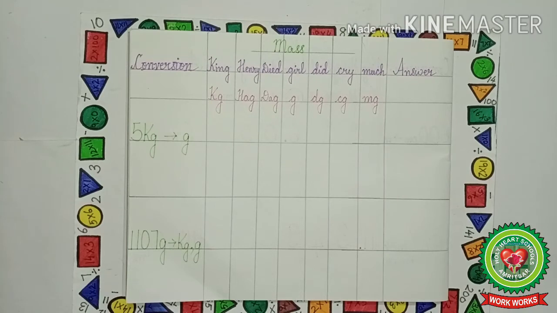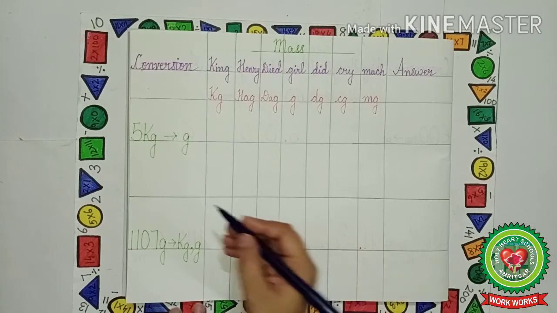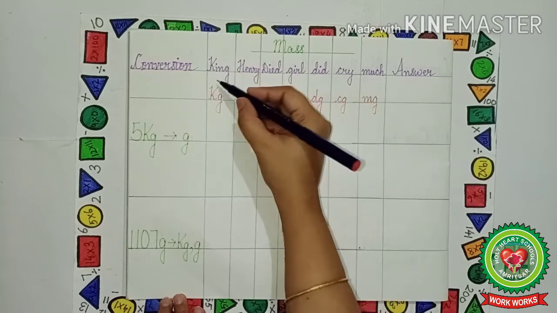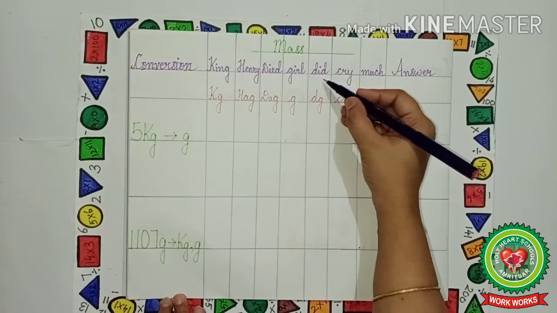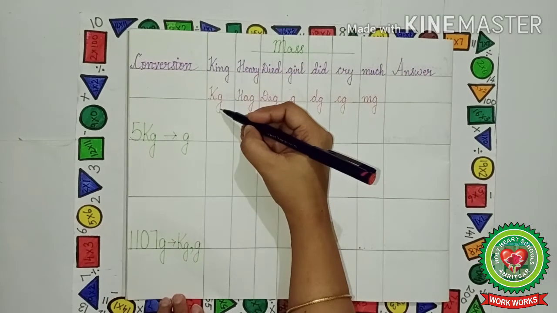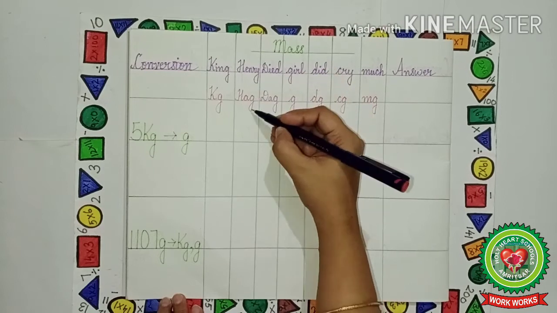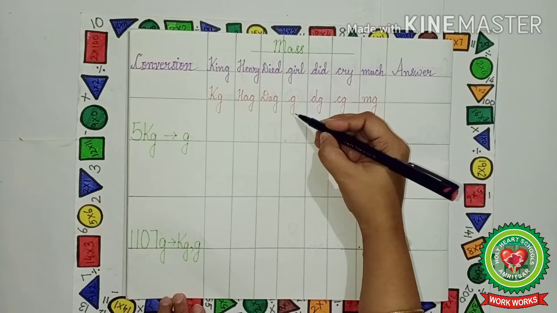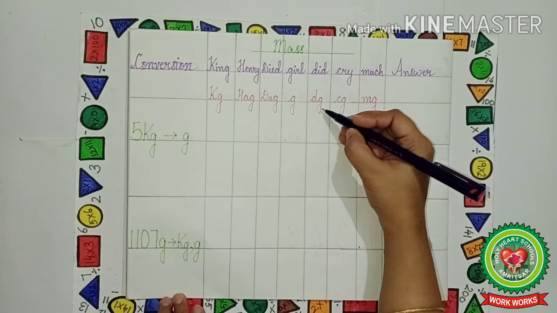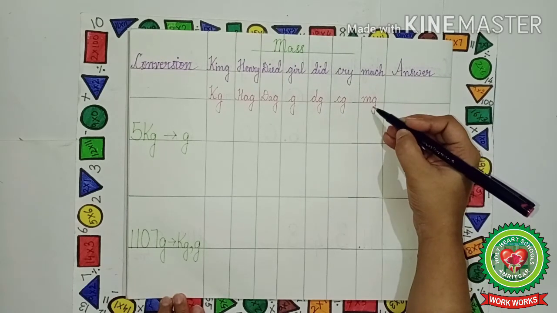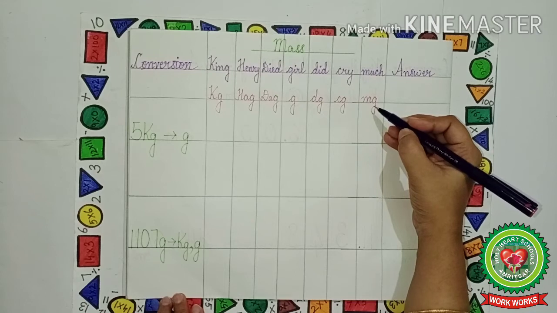Now kids, let us learn how to do the conversion of mass. As you can see, I have made the columns and I have written down the line, that is, King Henry died, girl did cry much. So, meaning of king over here is kilogram, Henry means hectagram, died means decagram, girl means gram, did means decigram, cry means centigram and much means milligram. So, let us do the conversion.